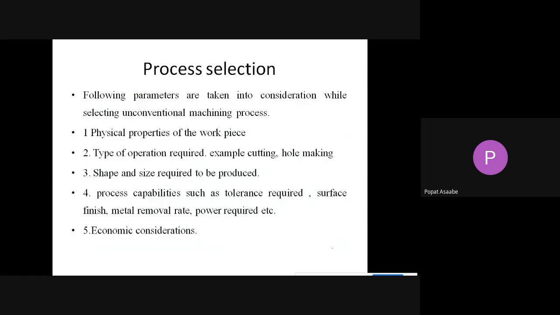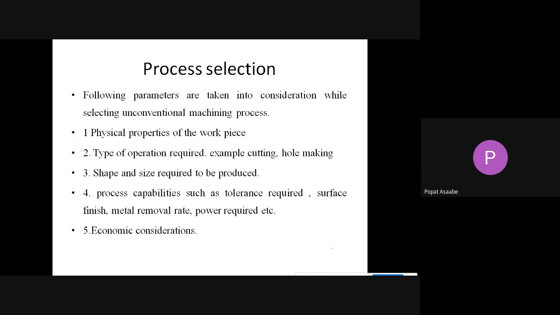Now see the next point: how to select the proper process. We have seen there are different types of unconventional machining: EDM, WEDM, LBM, PAM, ultrasonic machining, and also chemical machining. Now how do we select a particular machining process?